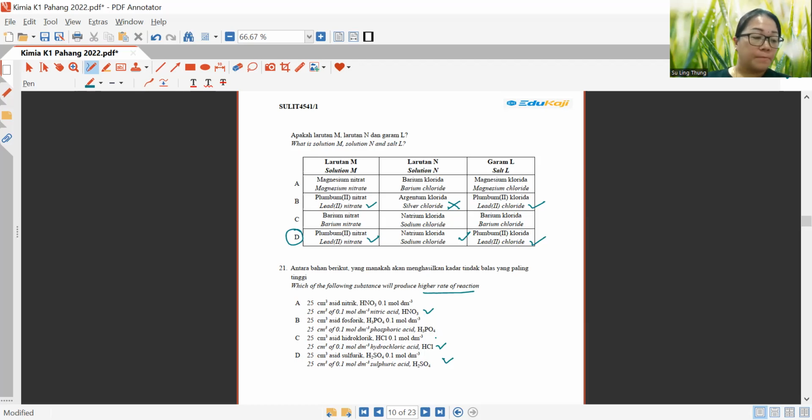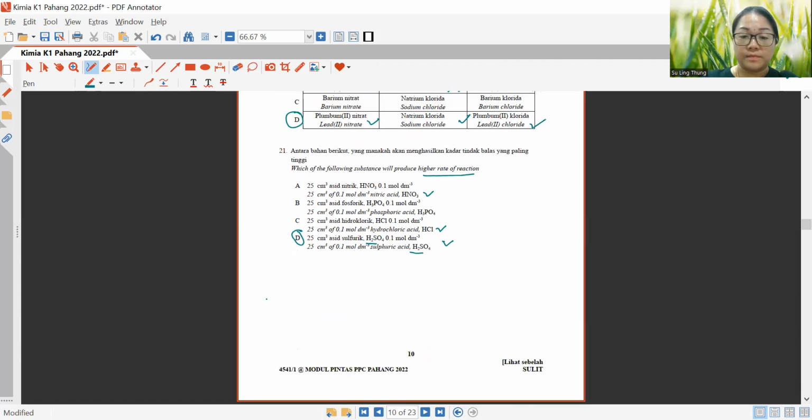All right, now next, let's look at the volume. It's all the same. The concentration is also the same. But what makes the difference is the number of moles of hydrogen ions. In sulfuric acid, you have 2 moles of hydrogen ions. So that is why this one will have the highest rate of reaction. So your answer is D. Okay. Now, let's look at question 22 next.